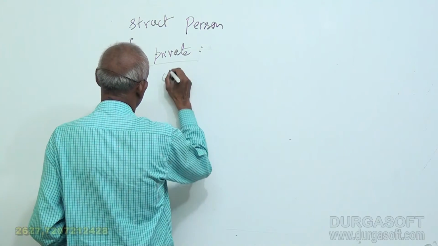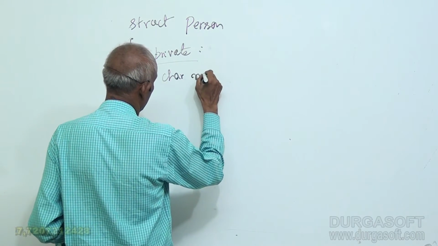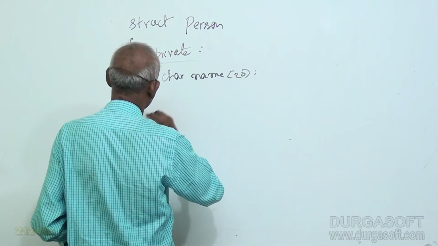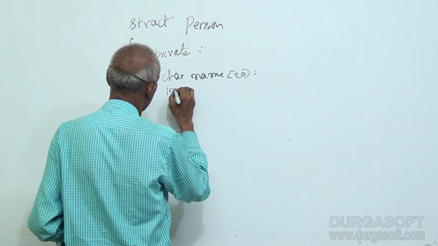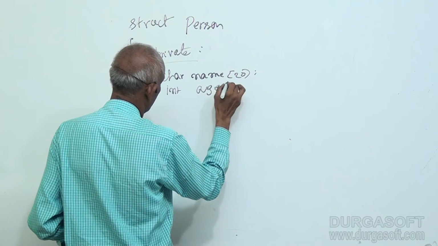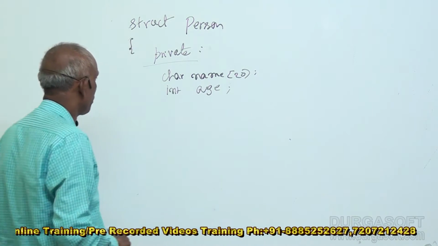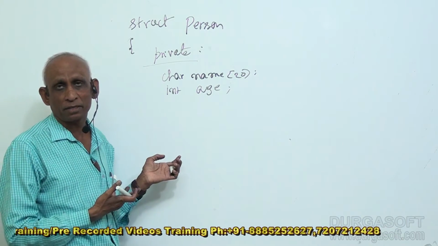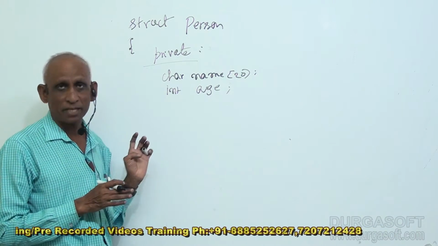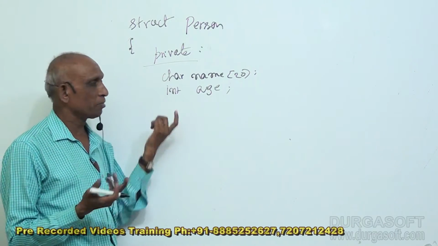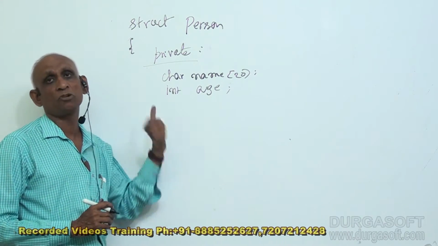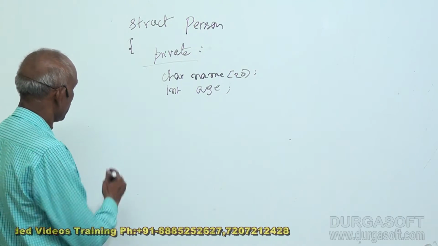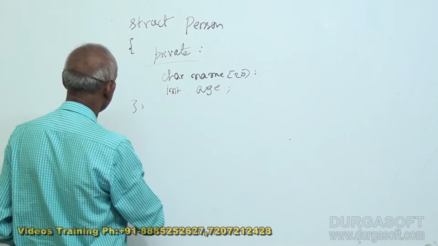So now, character name 20, int age. Now I made these two variables private. Why did I make them? Because I can. In C++ that facility is there. I can make the member variables private, so I made it just to demonstrate that. Now once I made these private, can I access like this? Main.